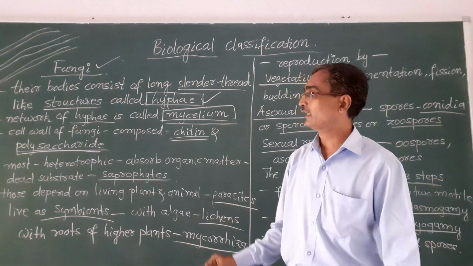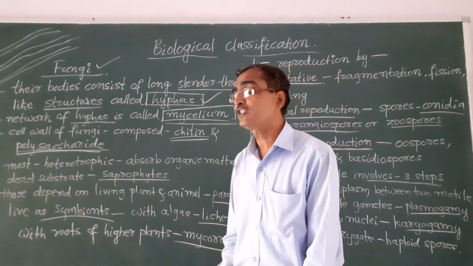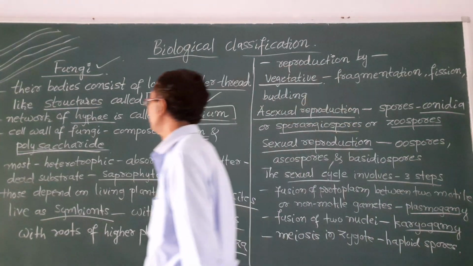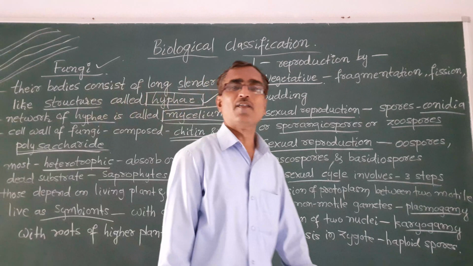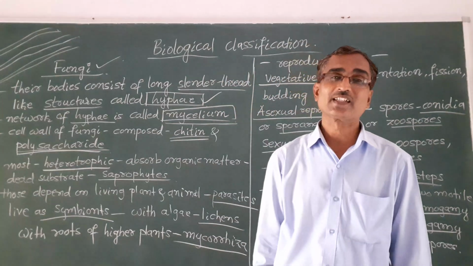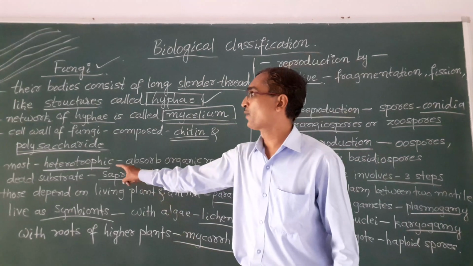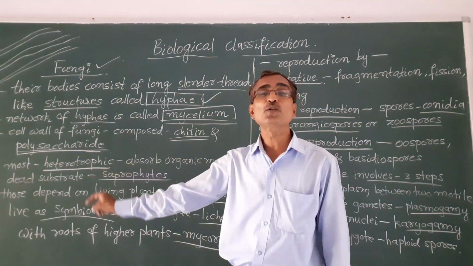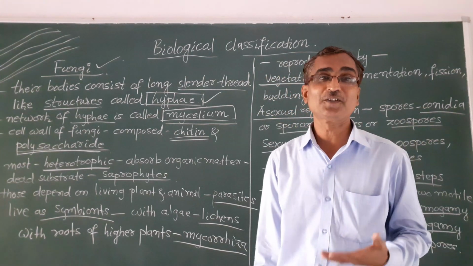The next thing is that most of the fungi are heterotrophic. I have already discussed autotrophic and heterotrophic in the previous class. Heterotrophic means they won't prepare their own food, and they depend on others for their food.